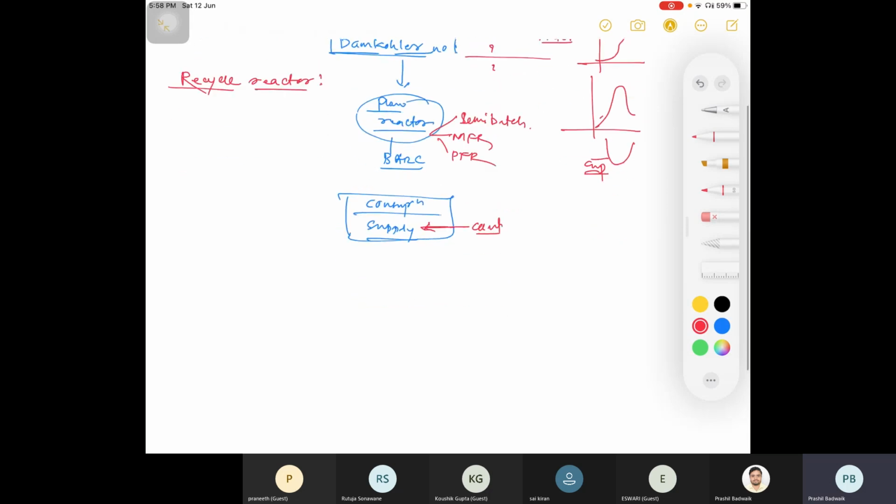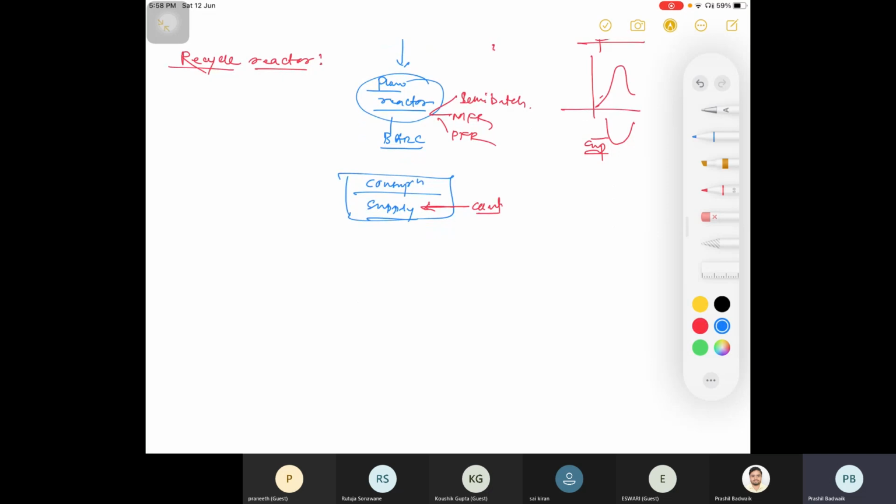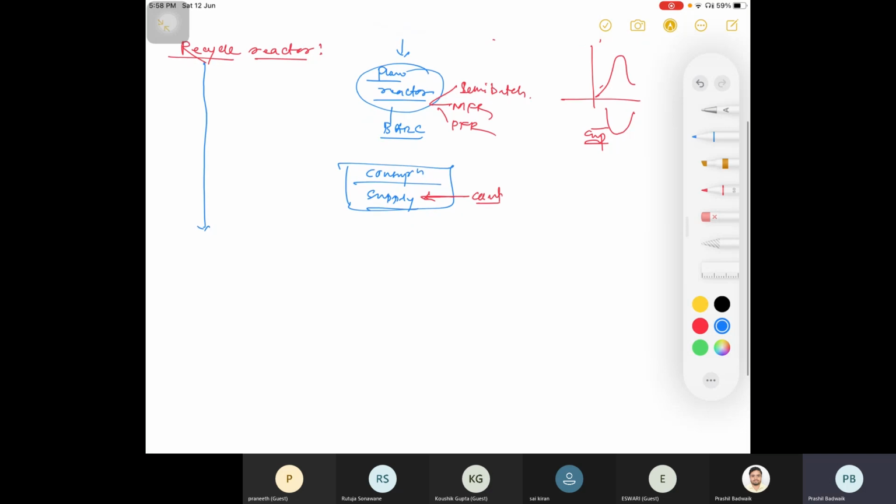Okay, so in today's class we will start with the recycle reactor. Anyone can tell why we are using recycle, or why there is a need for recycling? To increase the conversion of the output product. Yeah, right, to increase the conversion. Anyone would like to add something? To reduce wastage. Yeah, that is to increase purity.